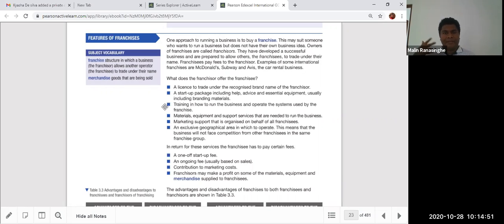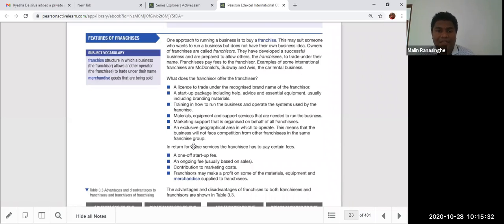Burger King, KFC, McDonald's, they are world famous fast food franchises. They give their license to someone in those countries to operate under their business name. Mainly, at the end, they get royalty income. So franchise means they give a license to trade under their recognized name, and a startup package, the essential equipment, like McDonald's logo, signs, designs and name boards. Training for the workers and the materials and equipment, the deep fryers, refrigerators and cash registers, everything.